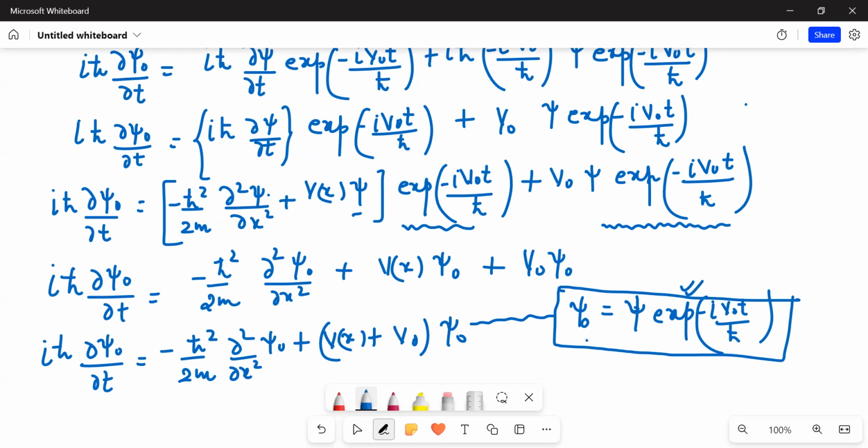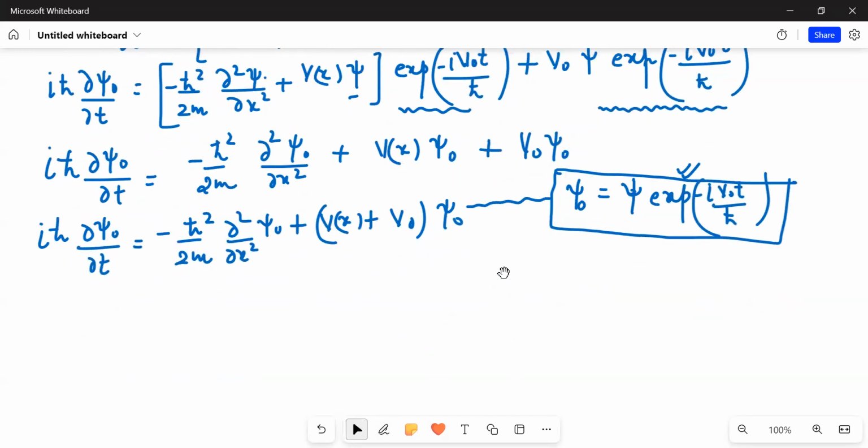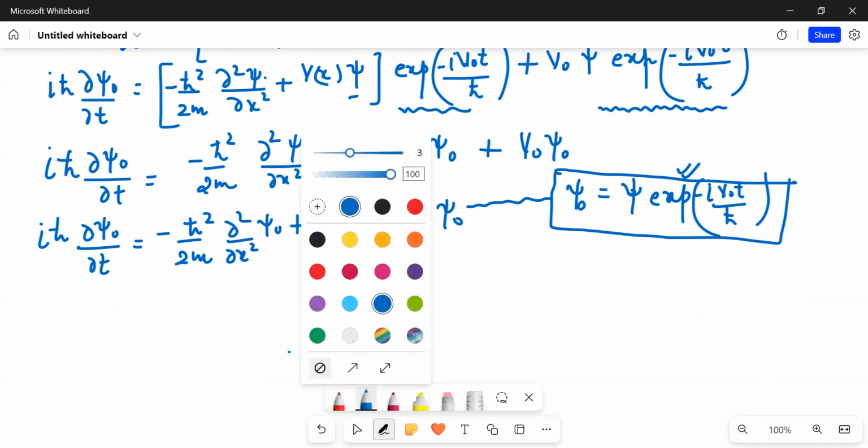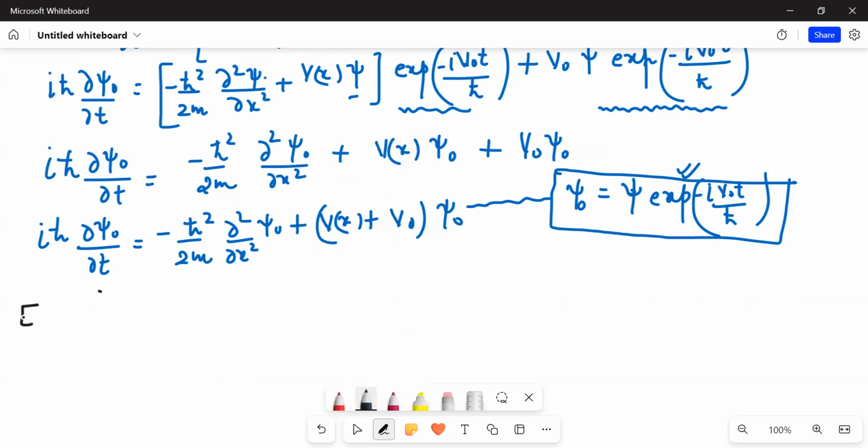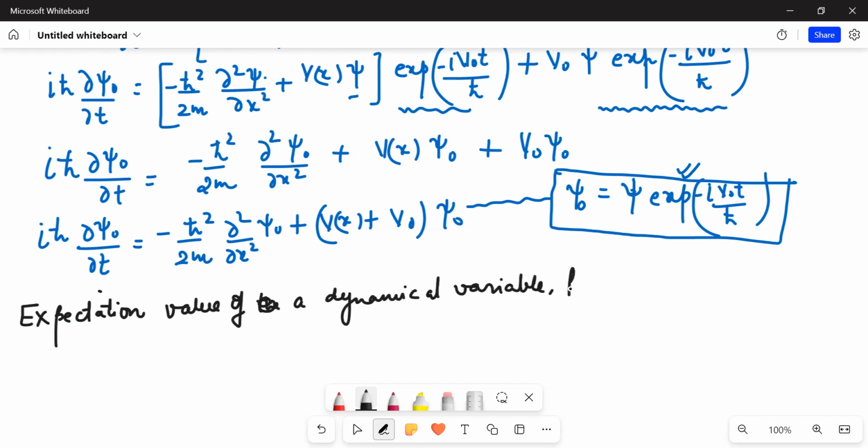In classical mechanics the overall problem description remains the same; however, here the wave function changes. This is one thing you should remember. If you take the expectation value of a dynamical variable, however, it would remain the same.